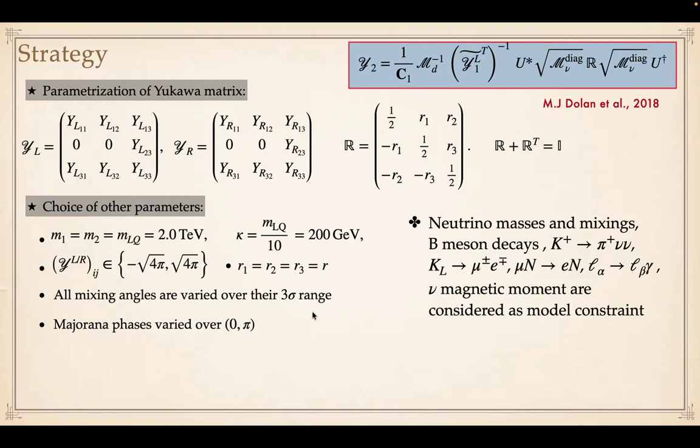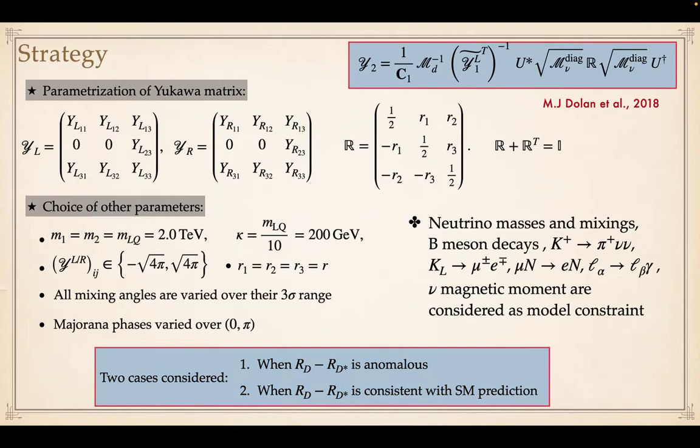With this choice, we have satisfied neutrino masses and mixings, and B meson decays, K decays, K_L to mu e, mu to e conversion, the neutrino magnetic moment, and also the radiative decays of the charged leptons.